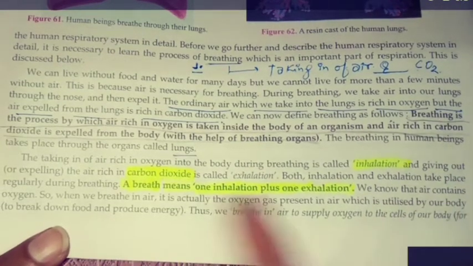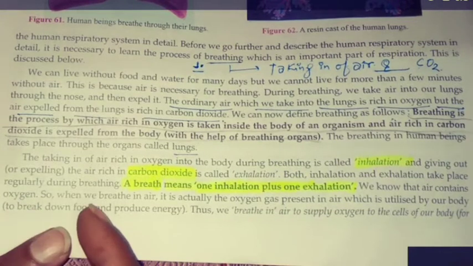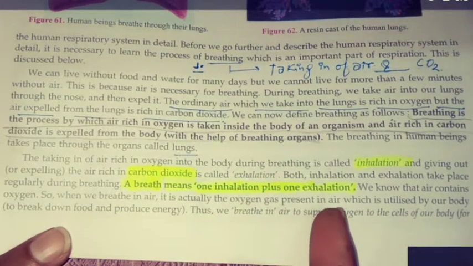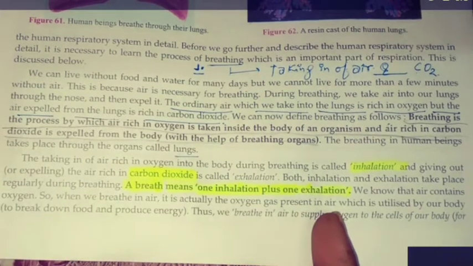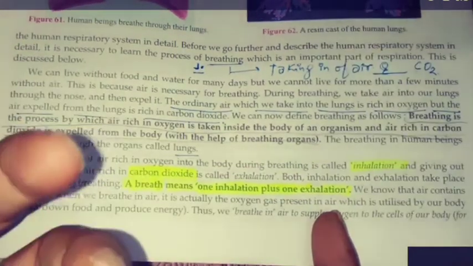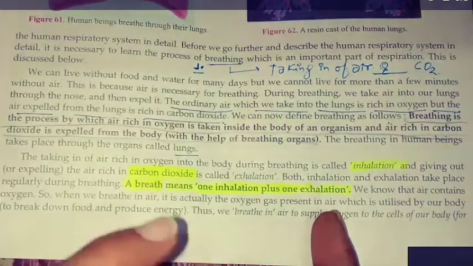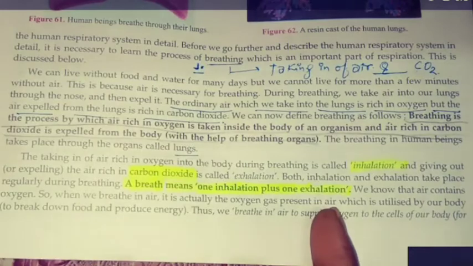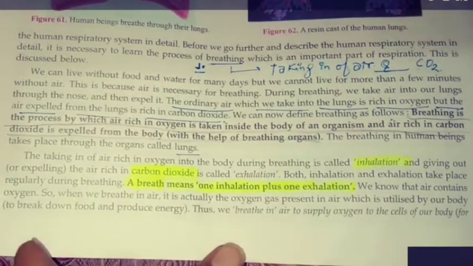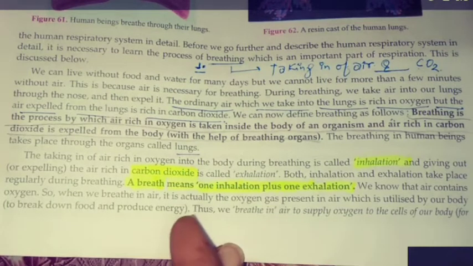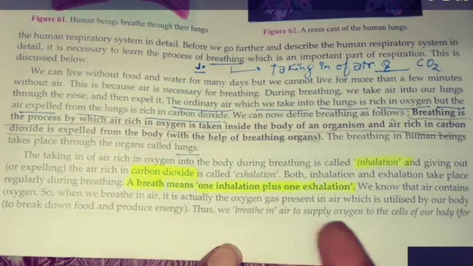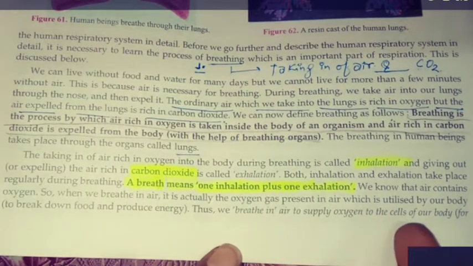We know that air contains oxygen. So when we breathe in air, it is actually the oxygen gas present in air. Afterwards, this oxygen is mixed with the blood, and then it goes to the heart, from where carbon dioxide is removed and oxygen is transported to the cells, which is utilized by our body to break down food and produce energy by the process of respiration. Thus, we breathe in air to supply oxygen to the cells.